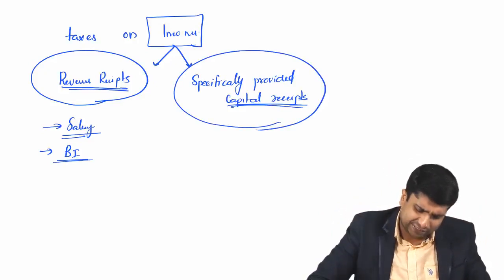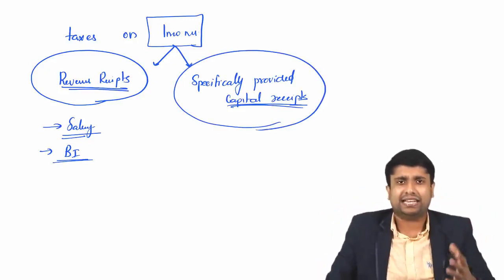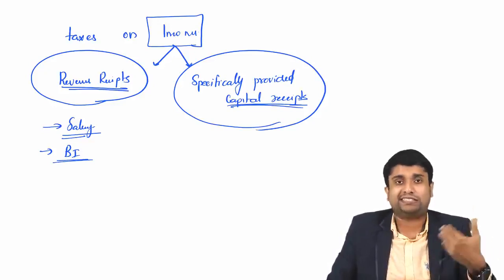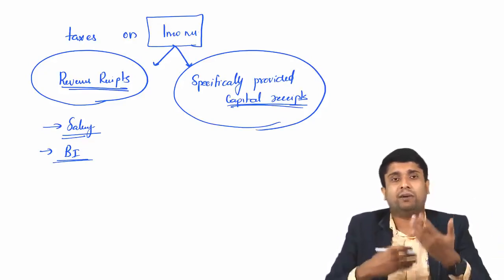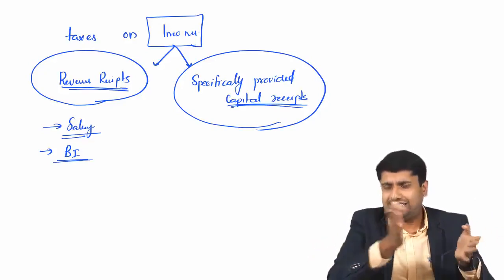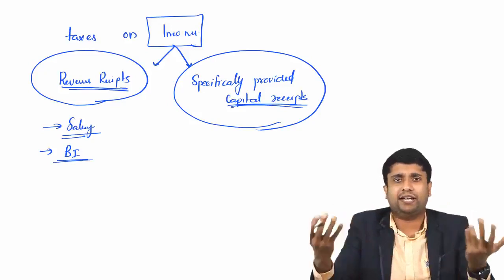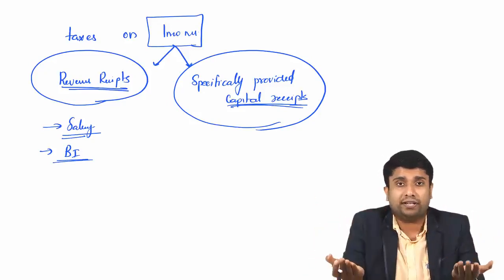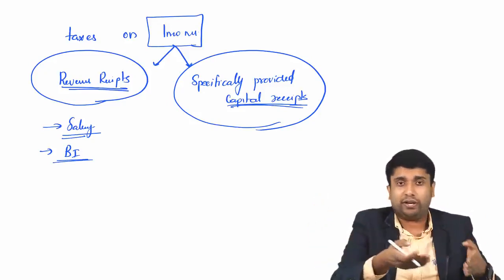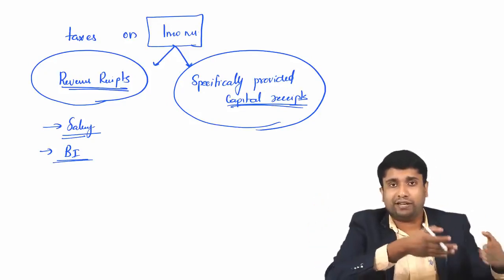Now, what are specifically provided capital receipts? A capital receipt is any receipt other than a revenue receipt. Say for example, I'm winning a lottery. It is not every month or every week that I'm winning a lottery; we cannot predict it. Or I'm selling my house property to some other person. Will I sell my property every week?